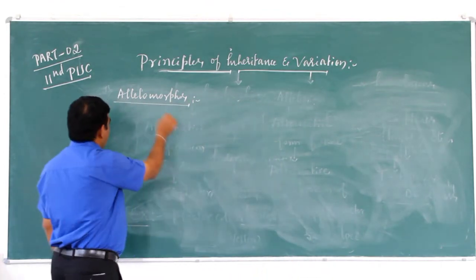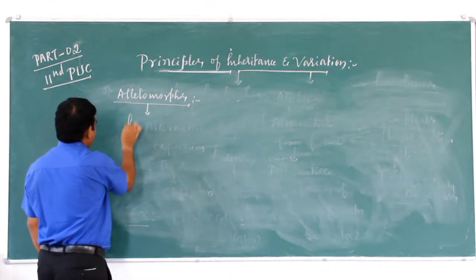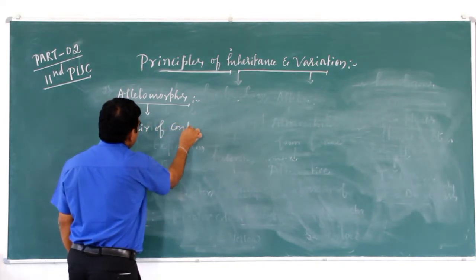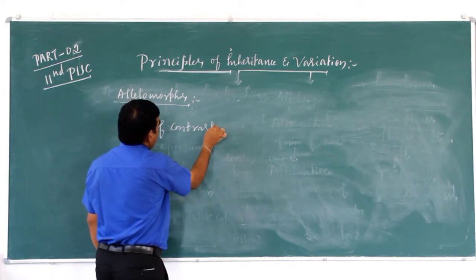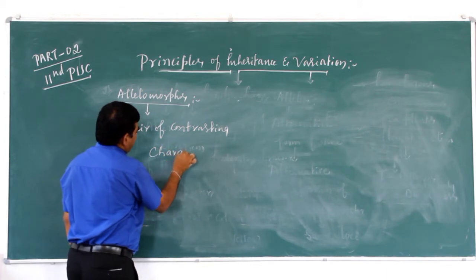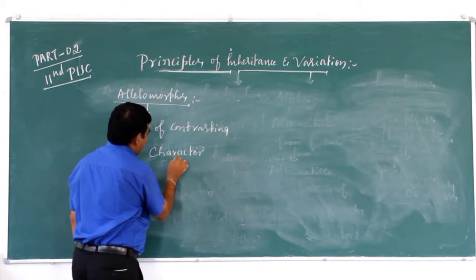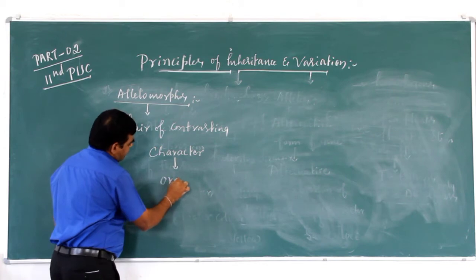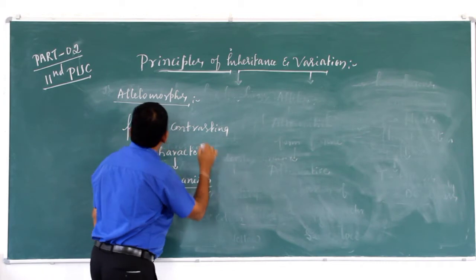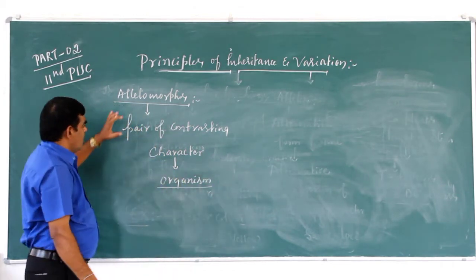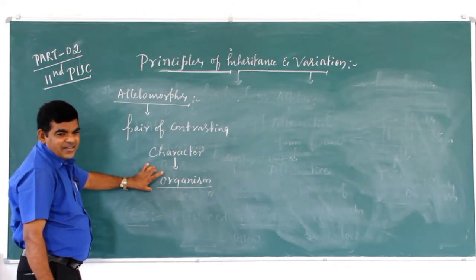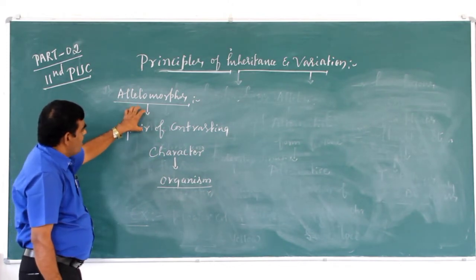A pair of contrasting characters of an organism is called allelomorphs.